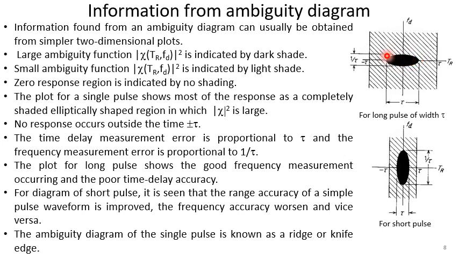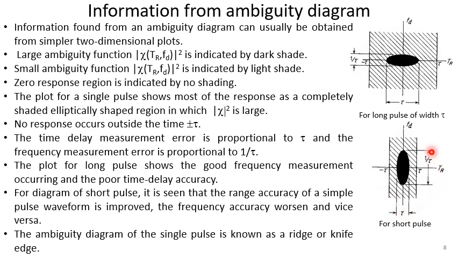In a color picture this would be red, but this is a black and white picture. This dark shade is the region where the ambiguity function is very large. A comparatively smaller ambiguity function is represented by the lighter shaded portions, and the zero response region is indicated by no shading, the regions outside of these shades.